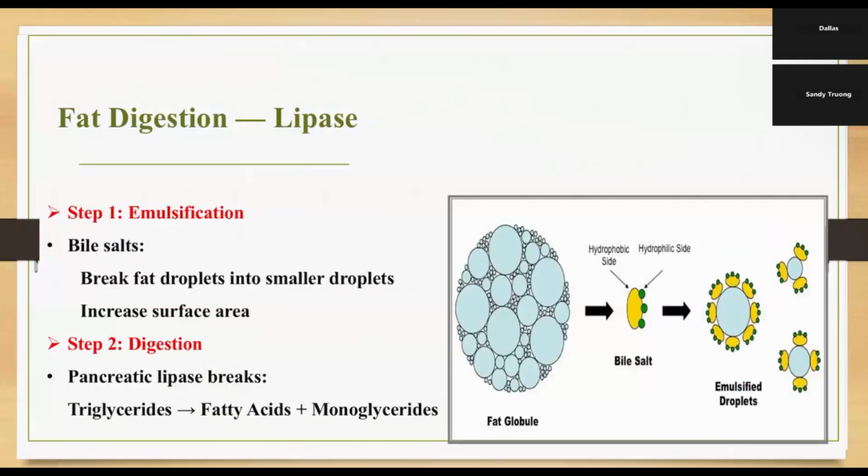Okay, thank you for that presentation. Now we're going to move on to slide 8. It's going to be fat digestion. Let's talk about fat digestion. The first step is called emulsification. The bile salts break large fat droplets into smaller droplets. This increases the surface area and makes fats easier to digest. After that, pancreatic lipase gets to work and breaks triglycerides down into fatty acids and monoglycerides. These smaller molecules can then be absorbed by the body. Once they're absorbed, they're used for energy or for storage.